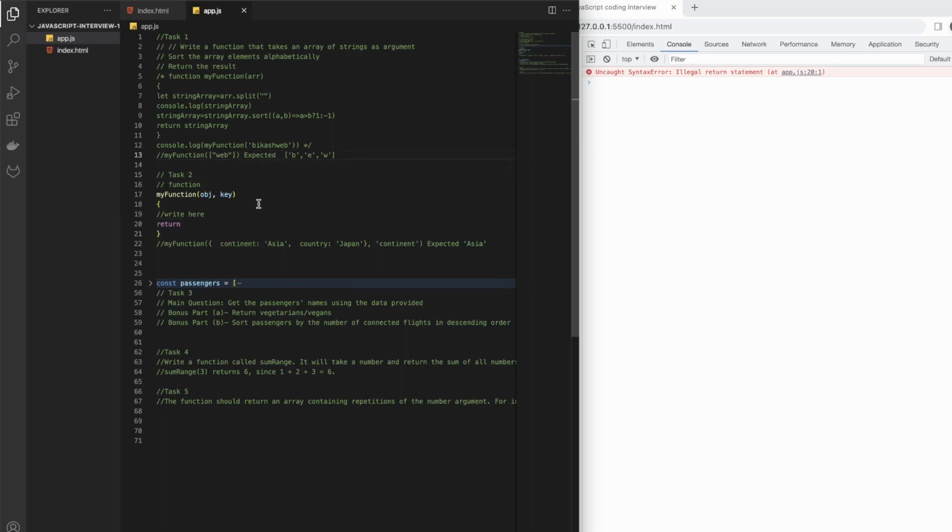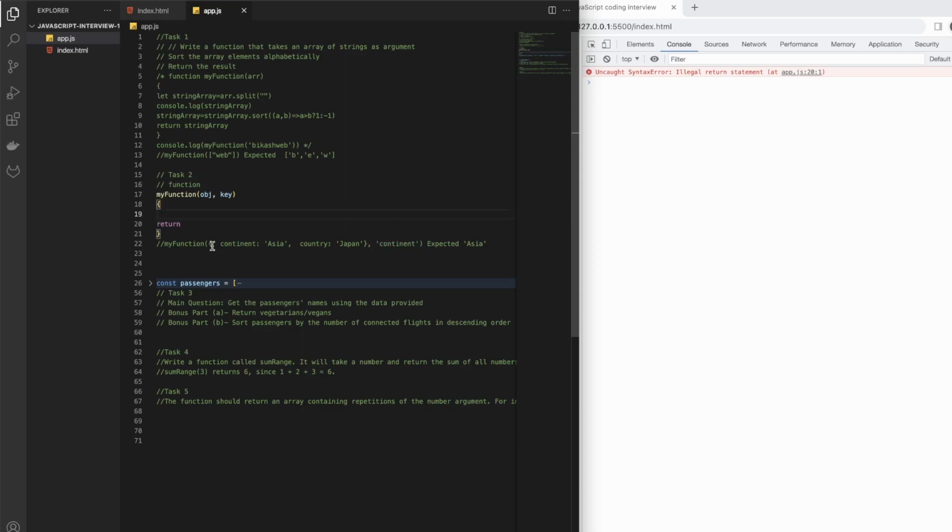So the idea in task 2 is that it should be a function that takes an object and the key of the object, and then it should return the value for that key. So an example is given here. If we have a function and we pass the first argument as an object, and the second argument should be the key for that object, then it should return the value or the answer of that. Okay, so it's a simple implementation. A simple question is asked in task 2.